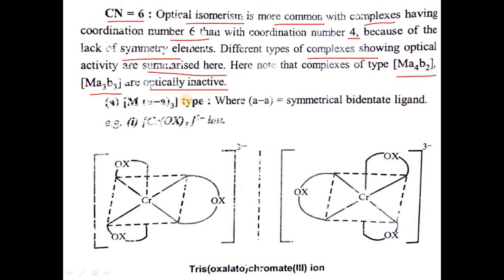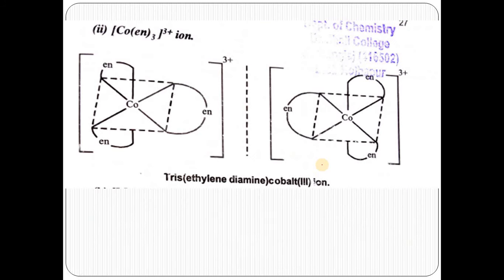We are seeing one example, that is, suppose MAA thrice type, where AA is a symmetrical bidentate ligand. When we take one example, that is the tris oxalato chromium 3+ ion, here chromium is surrounded by 3 oxalato groups in one form, and when we take the mirror image, these two images are non-superimposable mirror images, so they are optically active in nature, or they are optical isomers of each other.